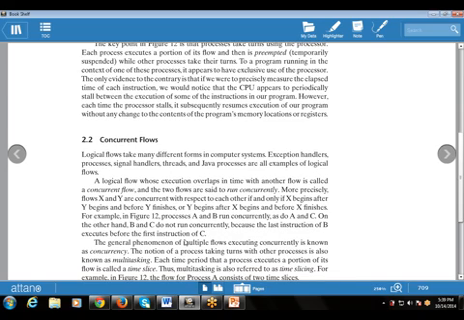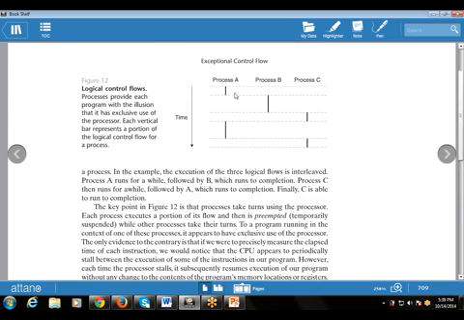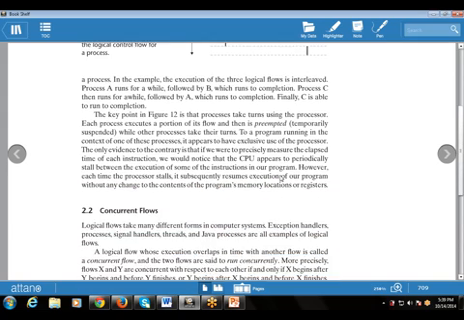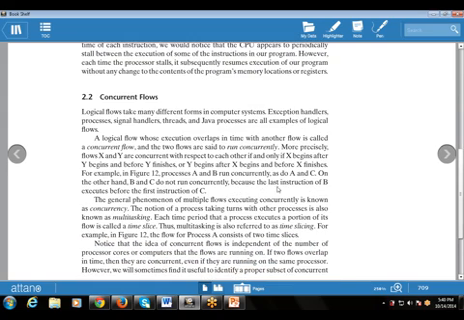On the other hand, B and C do not run concurrently. These are the two processes that do not run concurrently, but A and B, and A and C, are running concurrently. This is AC, this is AB, not BC. B and C do not run concurrently because the last instruction of B executes before the first instruction of C. So there is no overlap in time between these instructions.